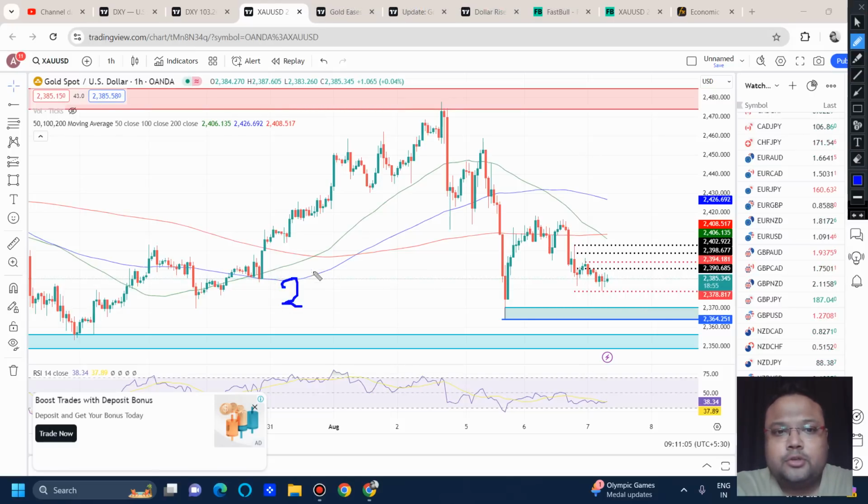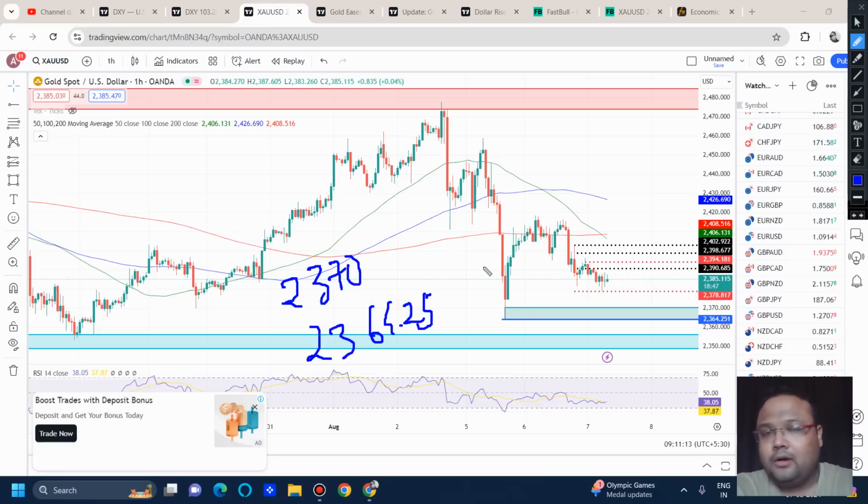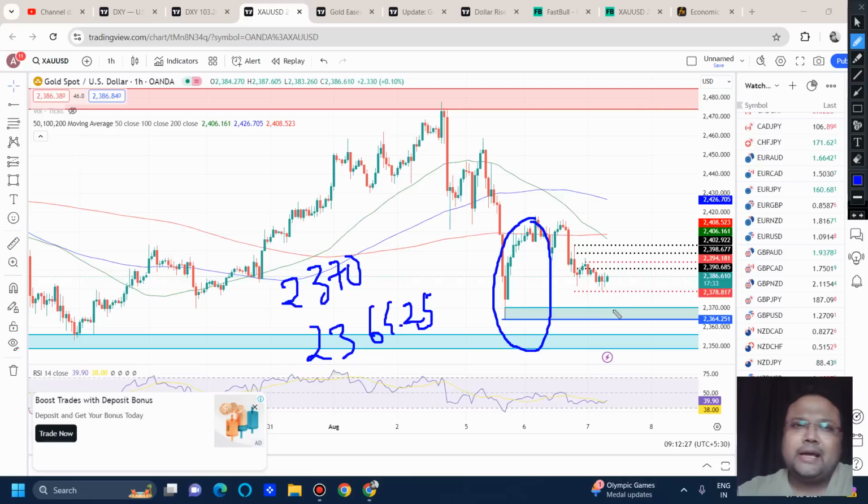We have another support around 2370, 2364.25. Today you can see that all the support levels I'm giving are big zones in the market. Sorry, I cannot help it. This is the level where the market took support last time and showed a big bounce. So if not a big bounce like last time, at least we can expect 2 or 3 candles around the 2370, 2364.25 area. These are the only two support levels on the chart of gold where we can look for a buy position for the day.